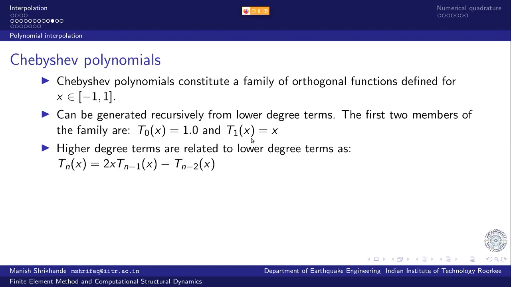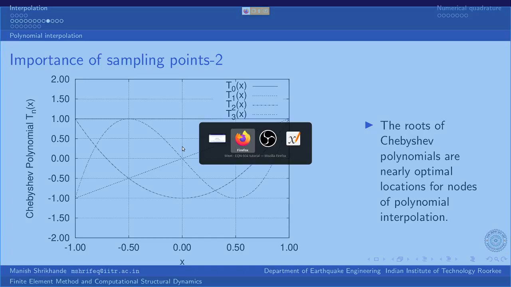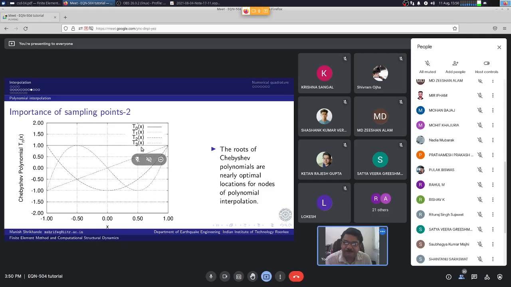So t2 will be given by 2x multiplied by x, so 2x squared minus 1. That's a quadratic term, and that is what gives you this quadratic function. This is t2(x), and t3(x) would be 2x times t2 minus t1. That would be the function for t3(x).